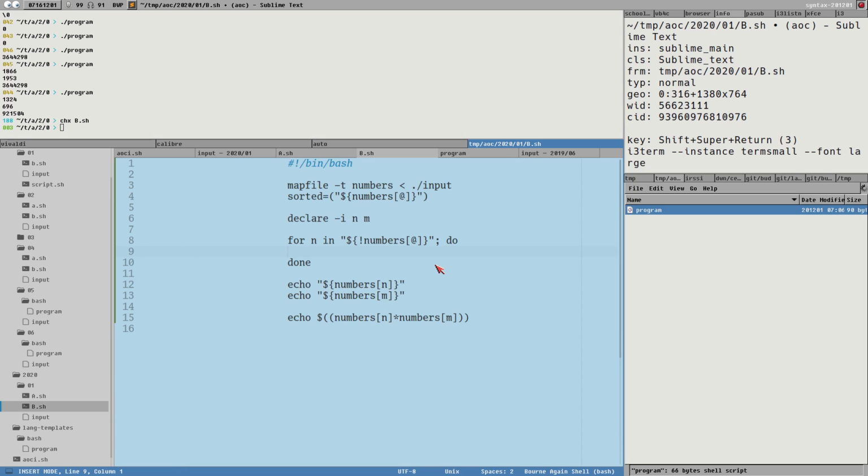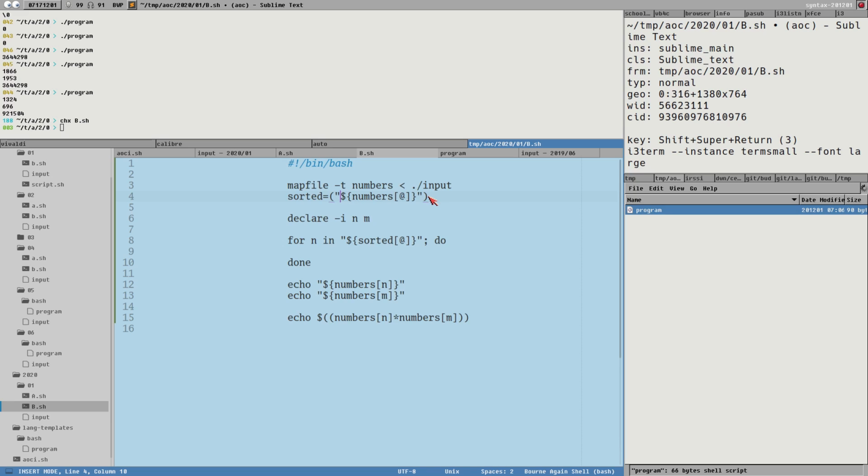We do this and we say instead sorted. No. So yeah, numbers. This doesn't work, right? No.